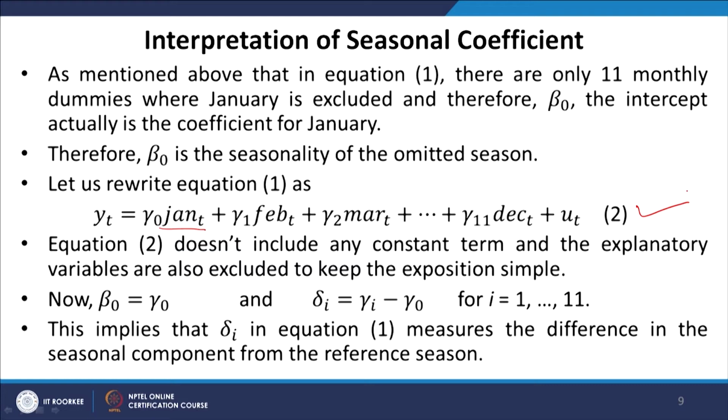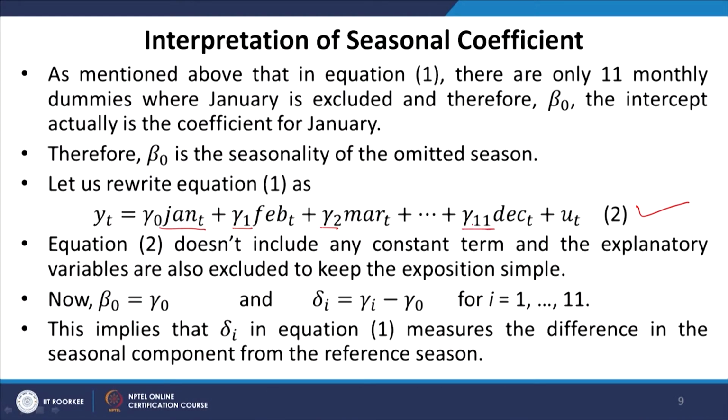Beta naught, the original intercept, is now equal to gamma naught, and delta i, that is the coefficients associated with the dummy variables, is gamma i minus gamma naught, where i stands for 1 to 11. So, delta 1 would be gamma 1 minus gamma naught. Delta 2 in equation 1 would be gamma 2 minus gamma naught, and so on. This implies that delta i in equation 1 measures the difference in the seasonal component from the reference season.